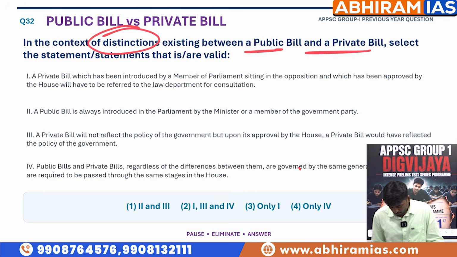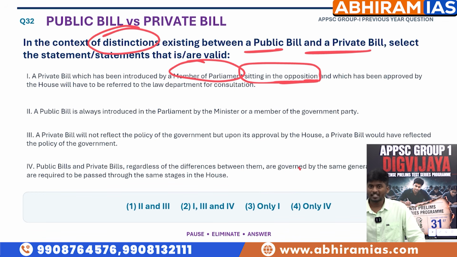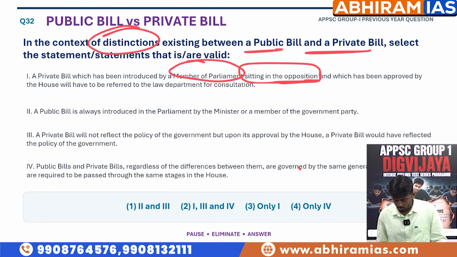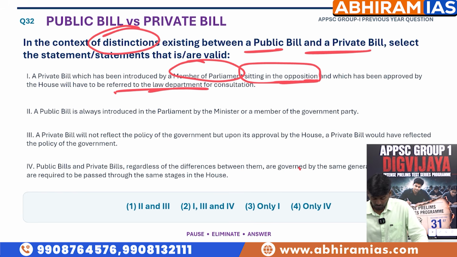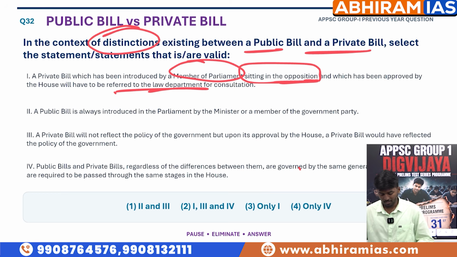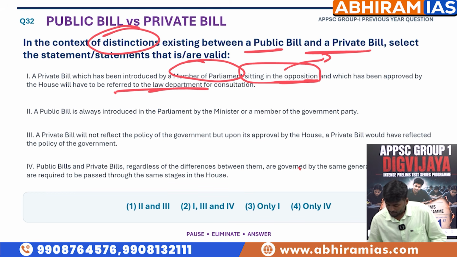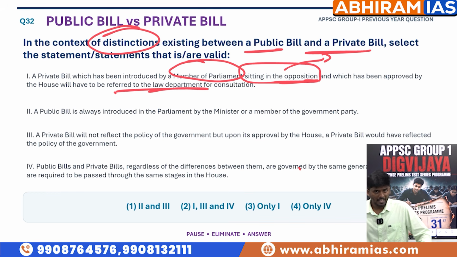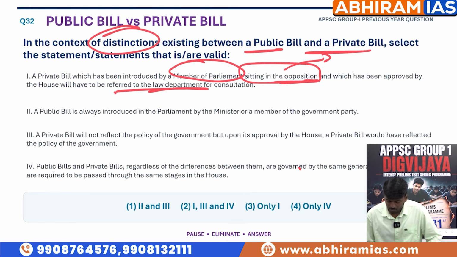A private bill which has been introduced by a member of parliament sitting in the opposition, and which has been approved by the House, will have to be referred to the Law Department for consultation. We'll ignore whether it should be referred to the Law Department or not; it's a second thought. Before that, it is saying that only an MP from the opposition party who introduces a bill in the parliament, only then will it be called a private bill.